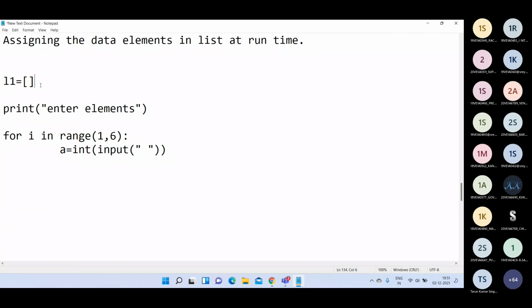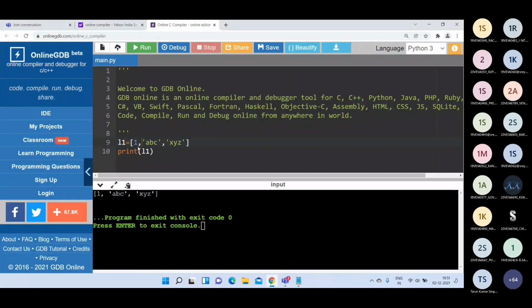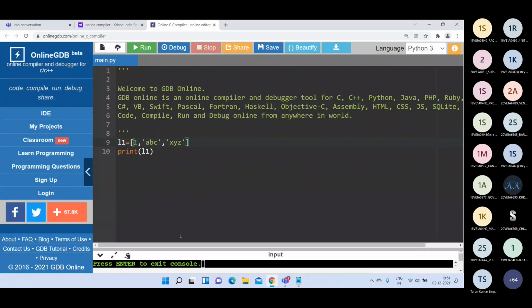And this value A, whatever value you are reading from the keyboard, will be added to this list. For that purpose, you have to use the append function. Appending means adding at the end. So to the list L1 you are adding at the end: L1 dot append of A. So that the first number is added to the list, then the second number, then the third, then the fourth, then finally the fifth number.